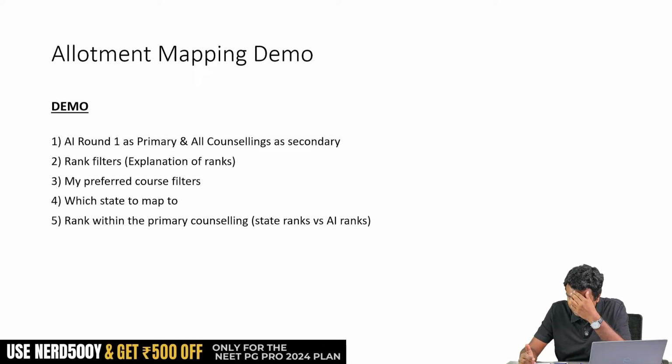If a candidate got a seat in state round 3, can he participate in the stray vacancy? No, once you are allotted in all India round 3, you are out of stray. Stray is very clear. You look at our videos, please. Our videos are very clear on this. We have a separate video on stray eligibility too. Just have a look at it, that will help you out on what is possible.